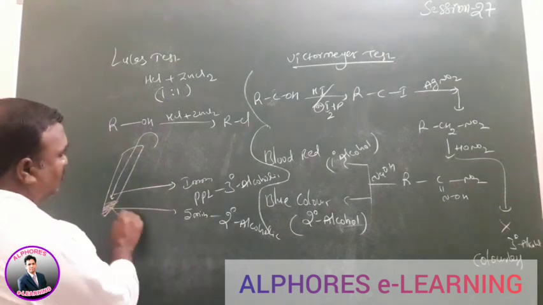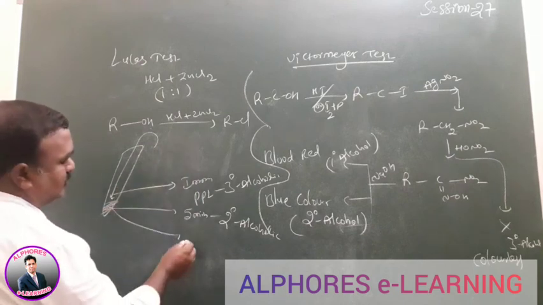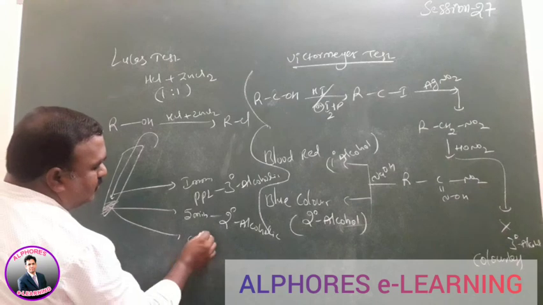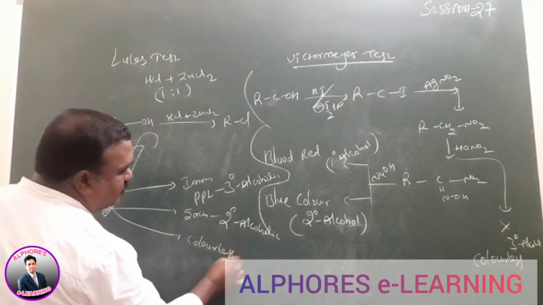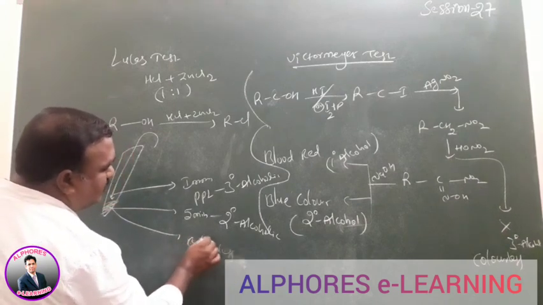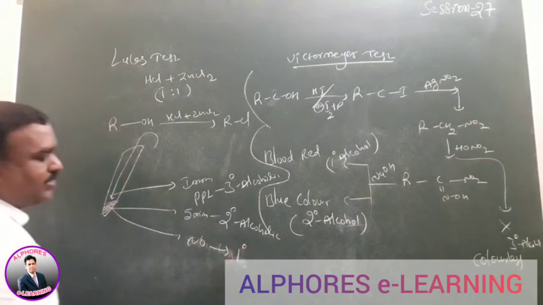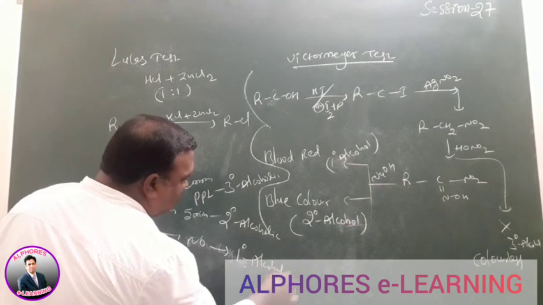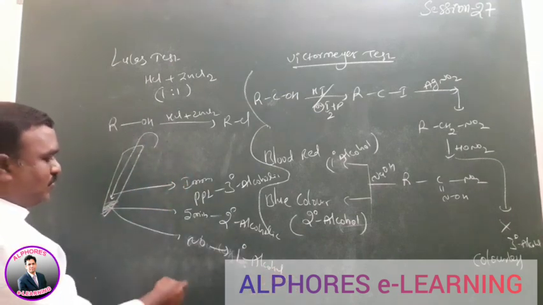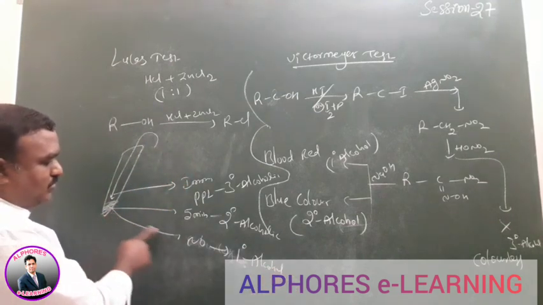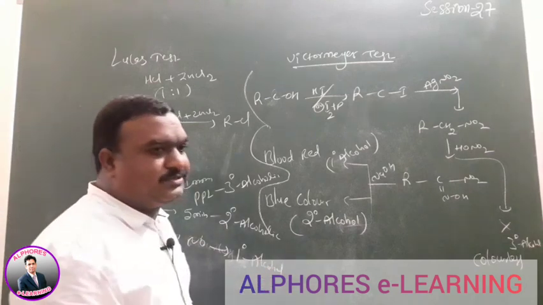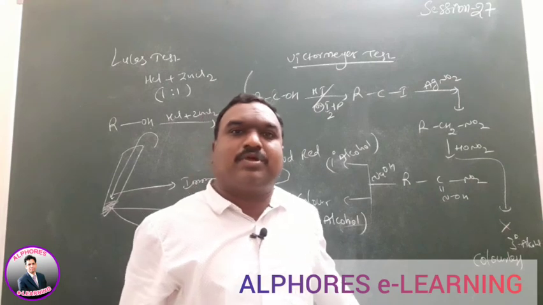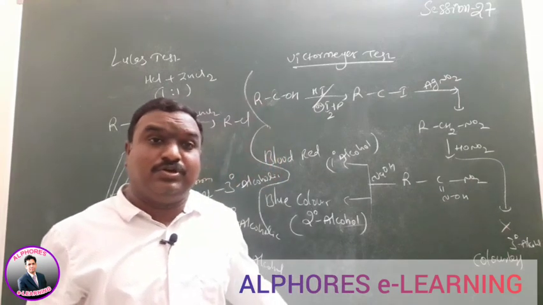If you add the HCl and ZnCl2 mixture and there is no color and no reaction, it means it is primary. Or after some time, if you apply heat to this mixture, primary also gives precipitation, under drastic conditions.